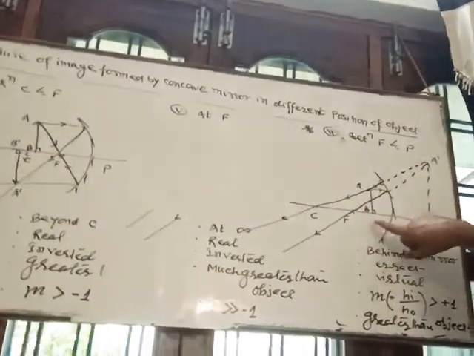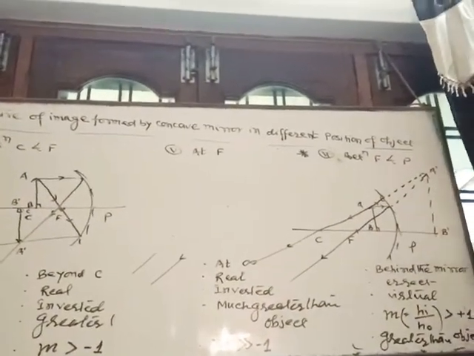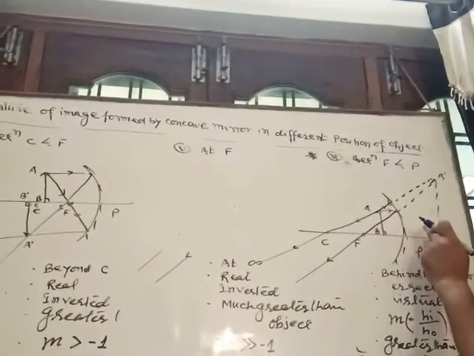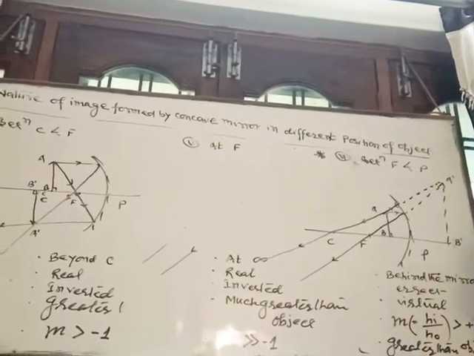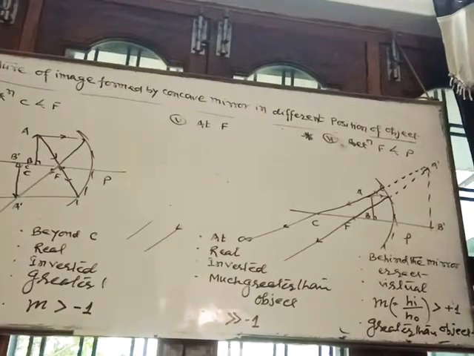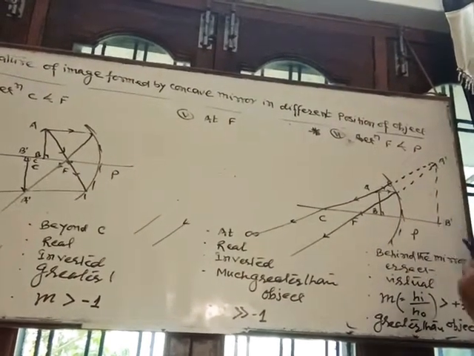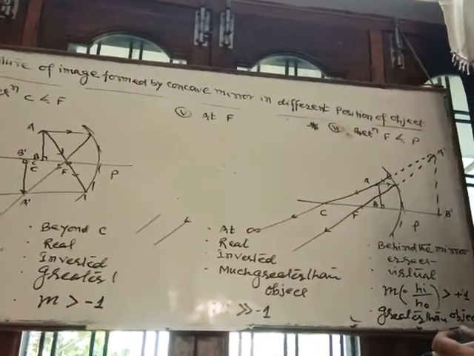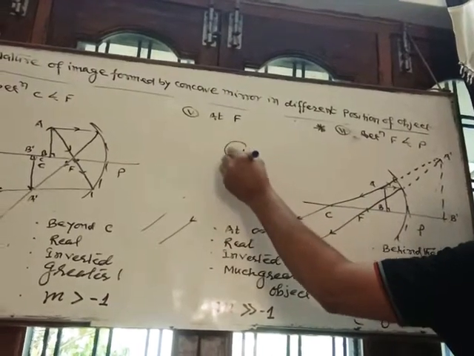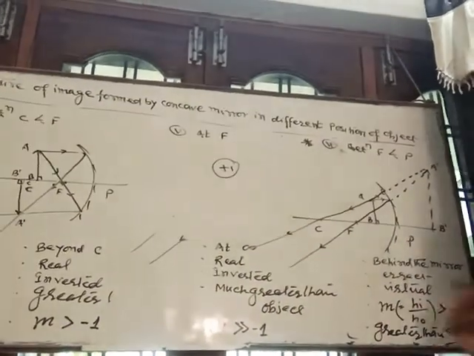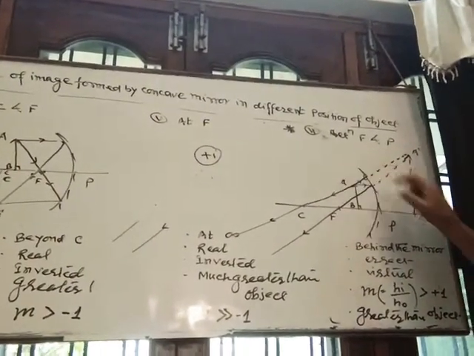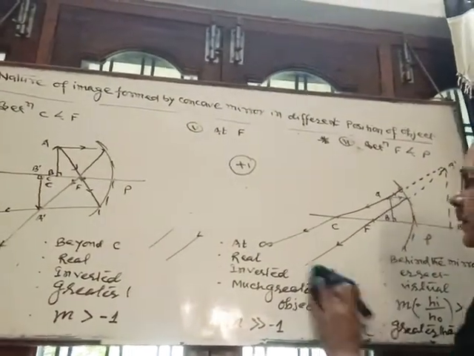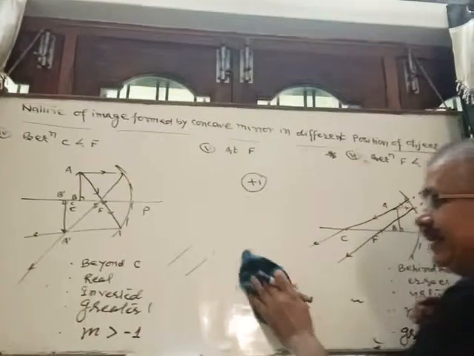See here, in this case, if your face is in between pole and focus of the concave mirror, then your image will be erect and magnified. Due to this nature, concave mirror is preferred over plane mirror for shaving purpose. During shaving, if the size of hair is very small, if we use concave mirror instead of plane mirror, then the image of small hair will be bigger than that of plane mirror, because the magnification of plane mirror is +1, means height of image is equal to height of object, and here magnification of concave mirror, especially in this case, is greater than +1, so it makes shaving easy while we use concave mirror instead of plane mirror.